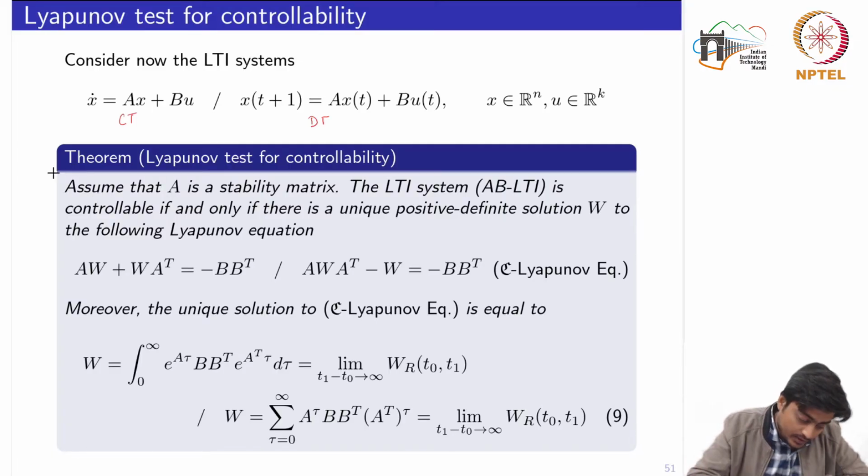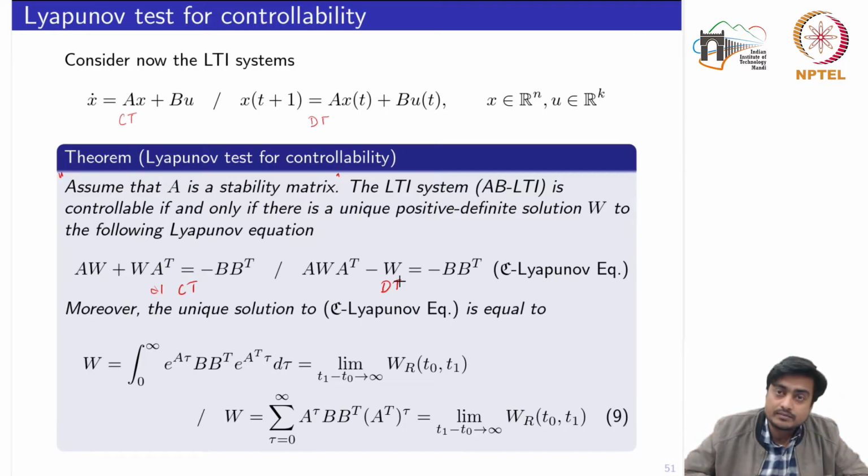So note this point, because we are going to use this argument. Assume that the matrix A is stable. The LTI system, that is the pair (A, B), is controllable if and only if there is a unique positive definite solution W to the following Lyapunov equation. This Lyapunov equation is in the continuous time domain, and this one is in the discrete time.